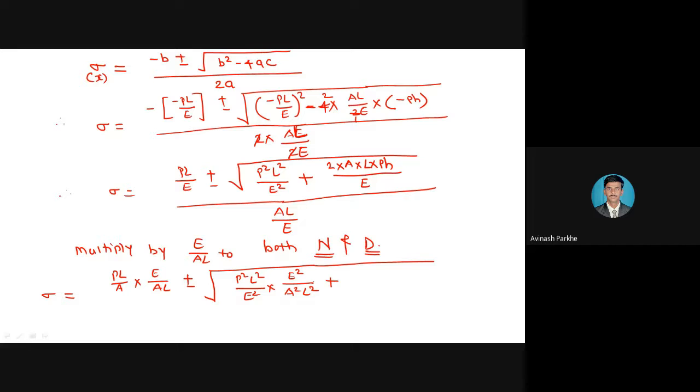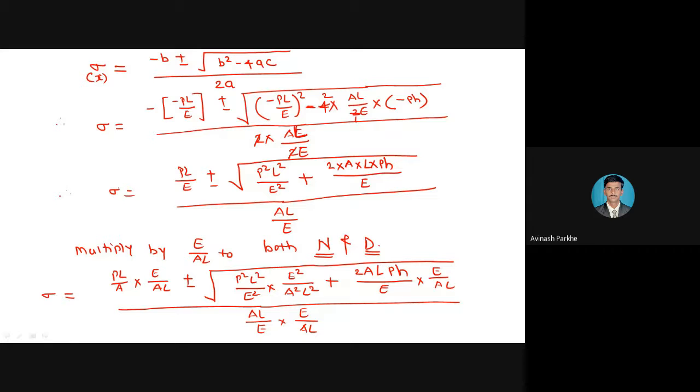Plus sign as it is, then this 2 into A into L into PH divided by E, this term as it is, again multiplied by E upon AL. So at the numerator we have multiplied by EL. Similarly at the denominator also we have to multiply. So AL upon E, this is the previous term, and multiply by E upon AL.